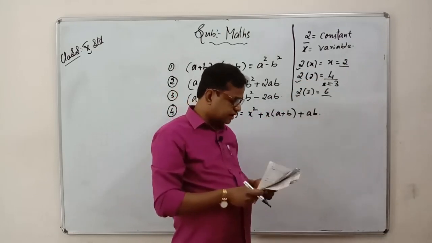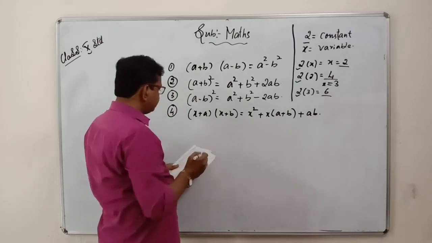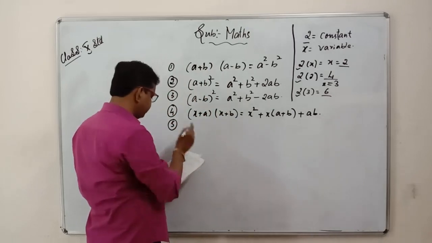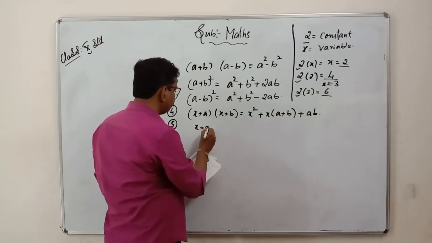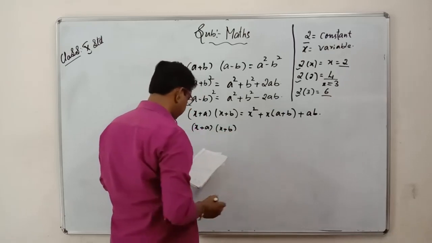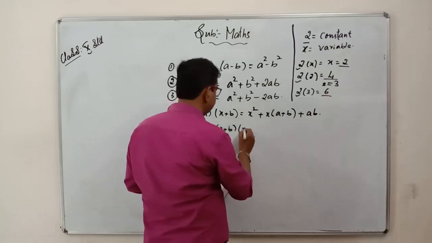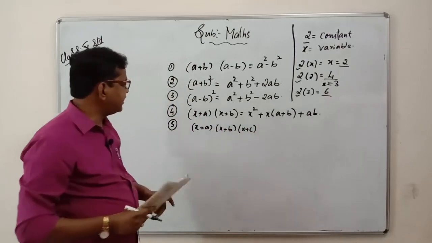Now let us go with the next formula. (x plus a)(x plus b)(x plus c).